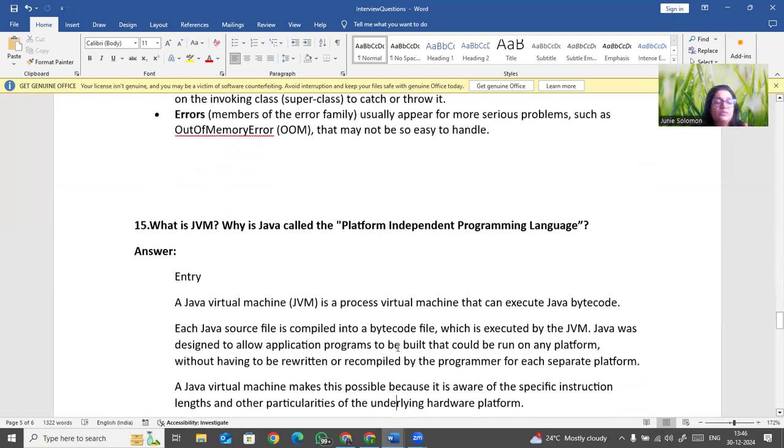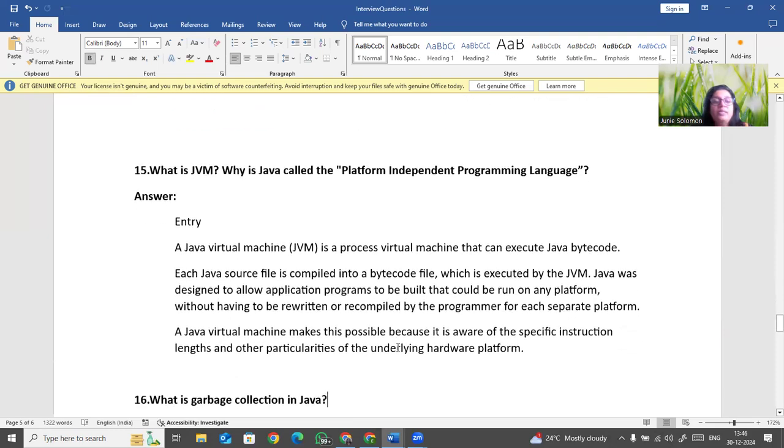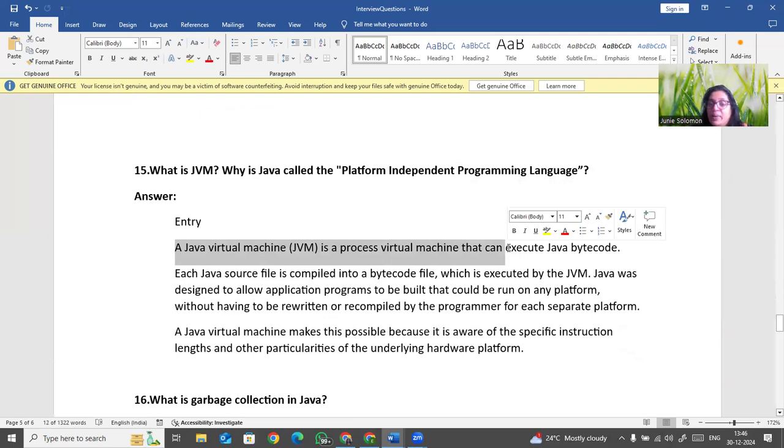Now, next is what is JVM and why is Java called a platform independent programming language. JVM is nothing but a virtual machine process that can execute Java bytecode. Normally, whenever we write a program, it is converted into bytecode, and that bytecode is what we execute.